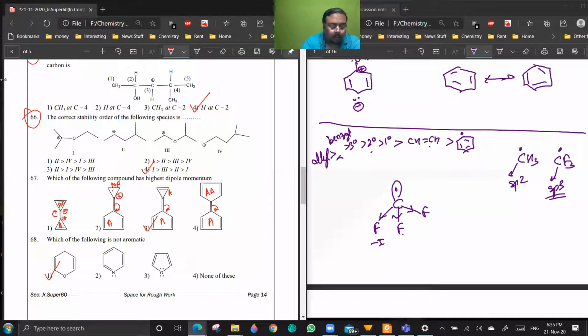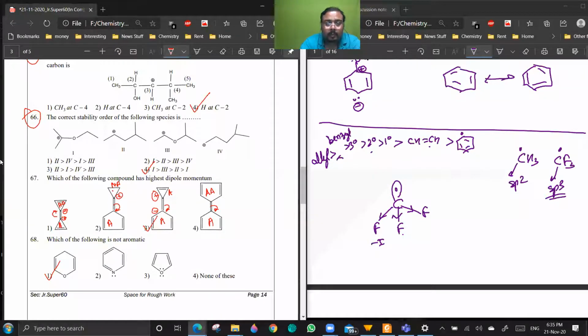So how to know whether the dipole moment is 0 in any case or not for this kind of structure? Now, if there is a separation of charges, there will be a net dipole moment. If there is no separation of charges, so if you are moving this and you are getting minus here and plus here, and this is both aromatic, this means this structure is stable. This means the charges will be separated. So there will be some dipole moment. So in the first one there is no separation of charges because it is anti-aromatic.